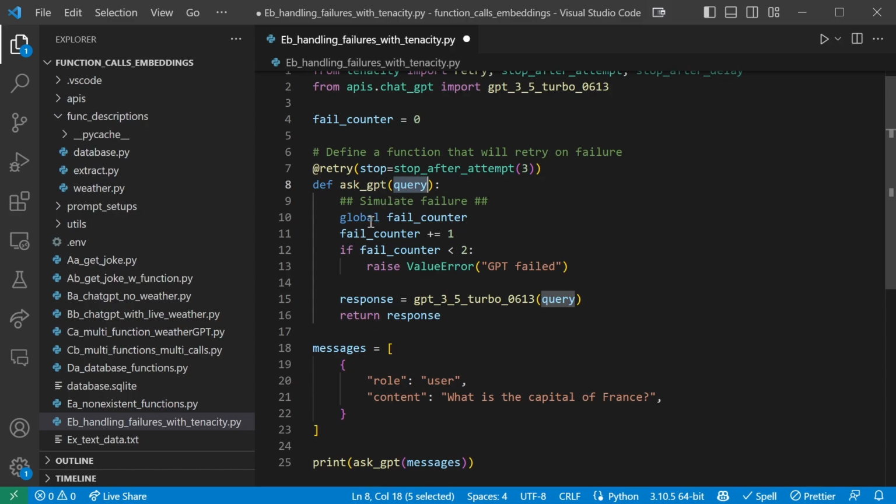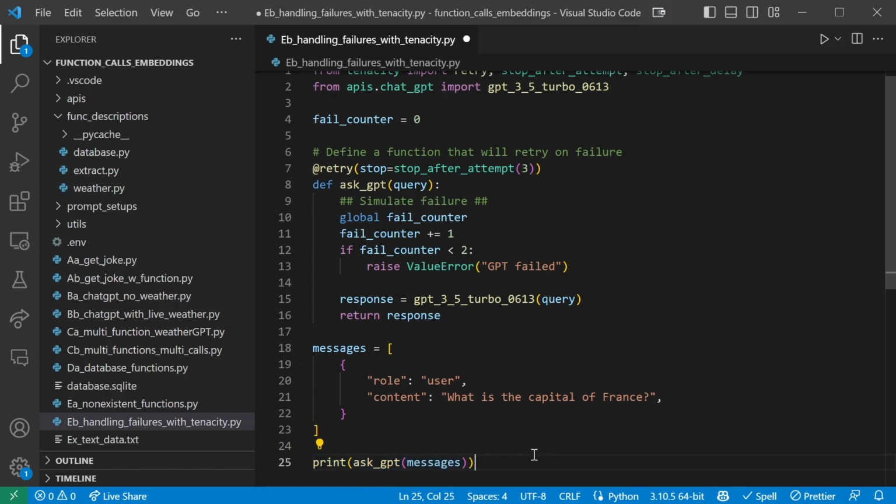We then simulate a failure by incrementing. We first reference our global fail counter, so we can use it in here. Then we increment it by 1 every time it runs. And if the fail counter is less than 2, we raise a value error, GPT failed. So this is going to fail once, twice, and then the third time it will just run as normal and run the query and return the response. And we just have messages here with the content, what is the capital of France. So this is what we're going to ask 3 times.